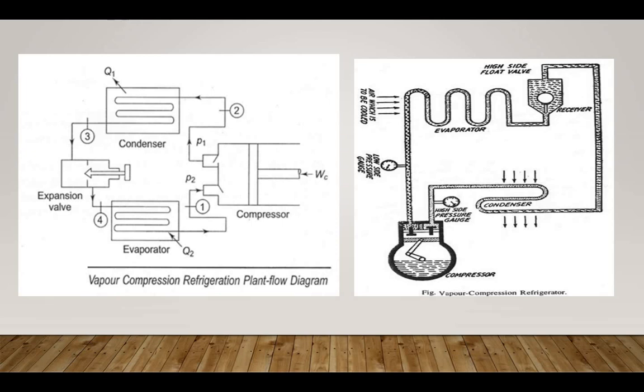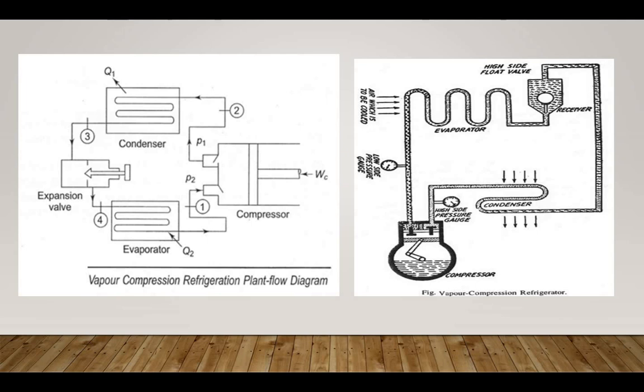We also use refrigeration and air conditioning in providing a comfortable environment, like in industrial air conditioning and comfort air conditioning systems. This system generally works on the vapor compression cycle or the vapor absorption system.